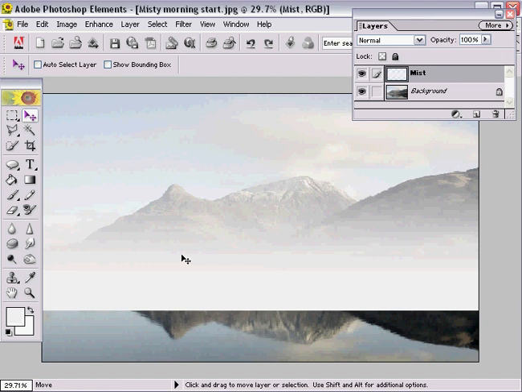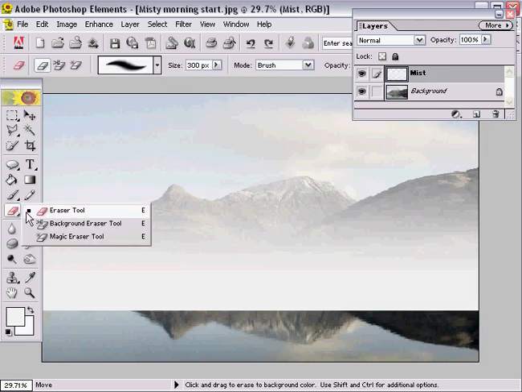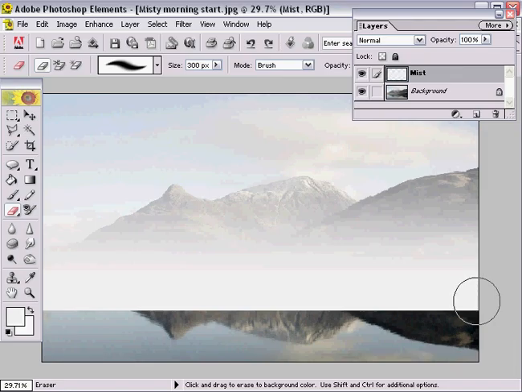We now need to select the Eraser tool from the toolbox to erase the bottom half of this mist to give us that lovely thin band of mist that we quite often see in the morning.